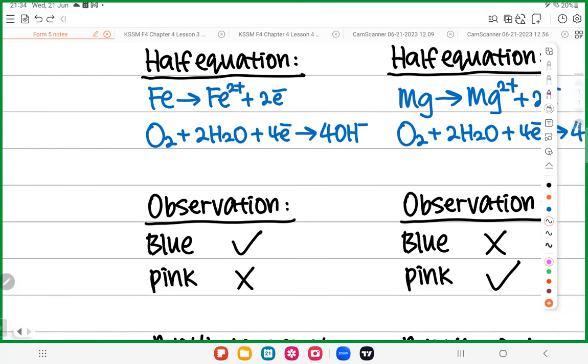If you feel this is confusing, forget about it. The pink color is not important at all. The important thing is whether you have blue color or not. Clear? All right.